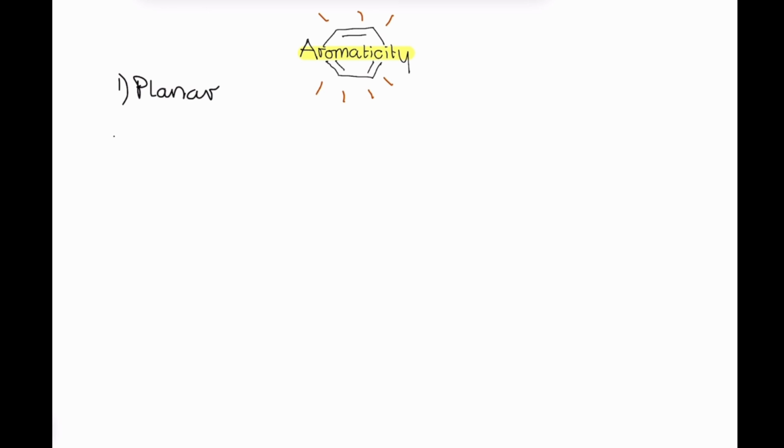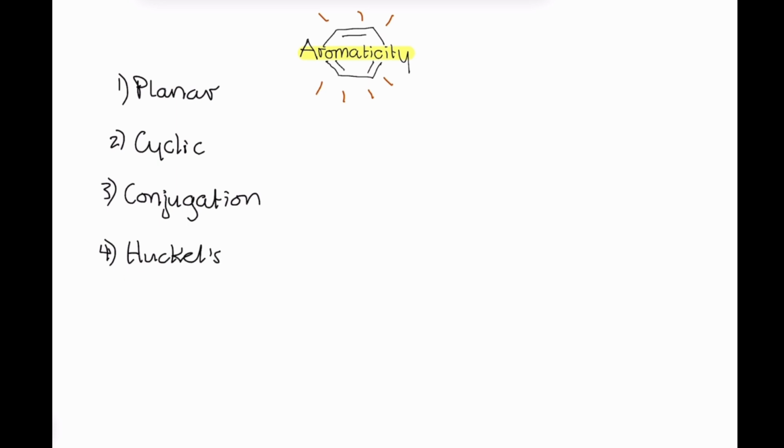Number two, is it cyclic? Are all the atoms contained in a ring structure? Number three, is there conjugation? So is there alternating pi bonds? And lastly, number four, does it obey Huckel's rule?